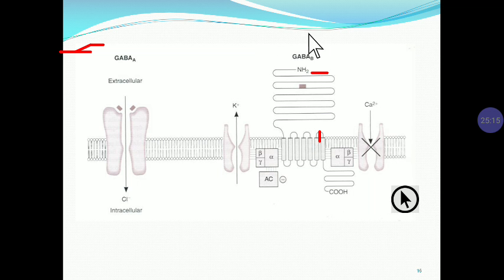Now this is called the GABA B receptor. The GABA B receptor is a G protein coupled receptor, with a 7 heptahelical structure. When GABA acts on the GABA B receptor, it activates the adenylyl cyclase enzyme. There are various subunits: alpha, beta, and gamma.